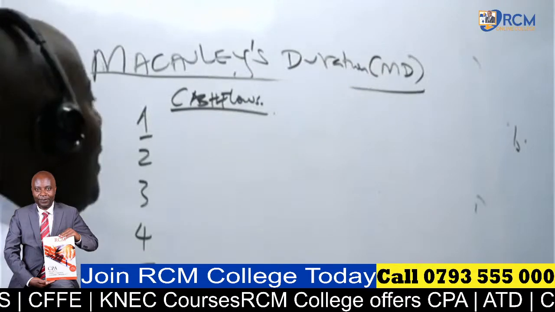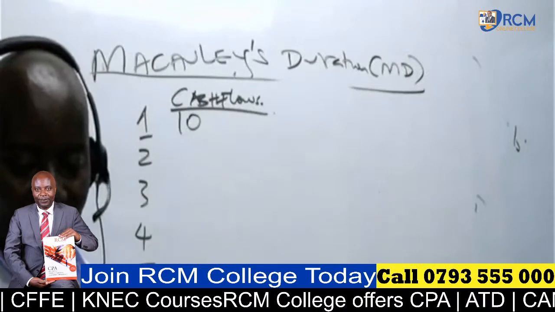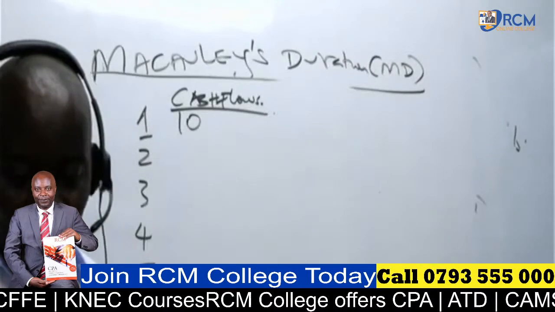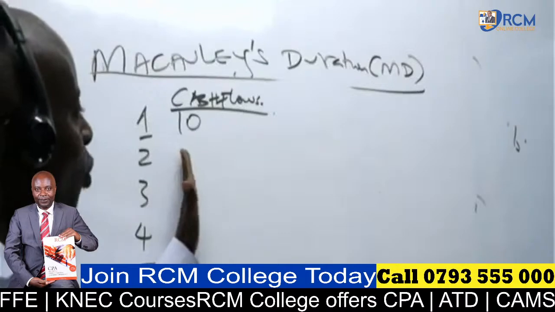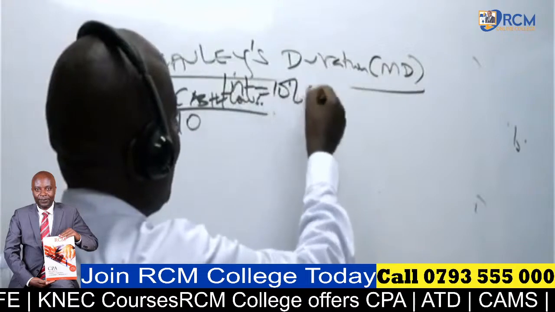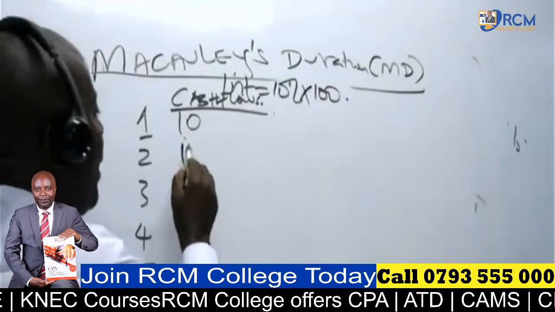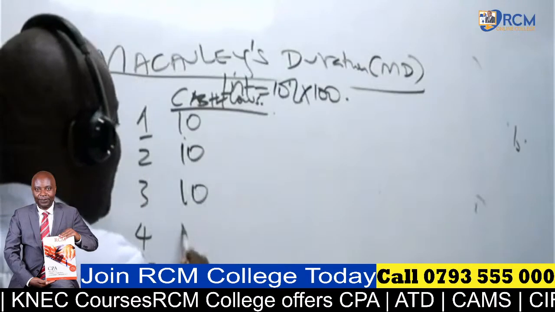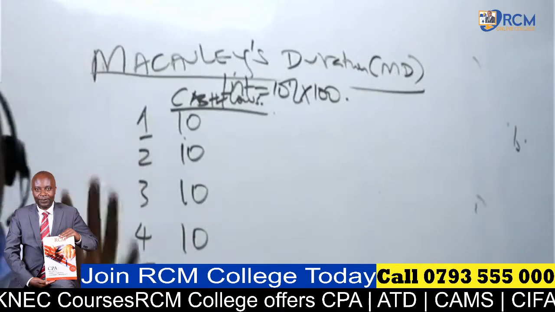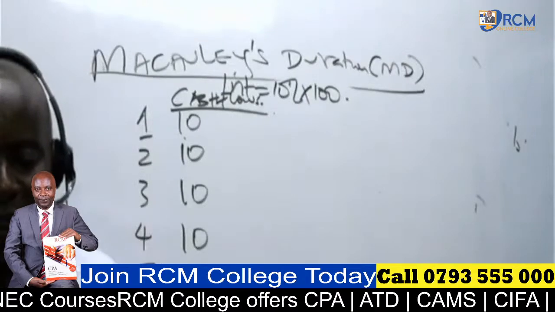So we know that year 1, we shall get interest of 10. And then year 2, ladies and gentlemen, what interest shall we get there? Remember, it's a fixed coupon. To get interest, you say it is 10% of the par value, which is 100. So this will be 10. Here we get 10. How about year number 5? Year number 5, what will be our cash flow? Grace, you seem to be following this very well.